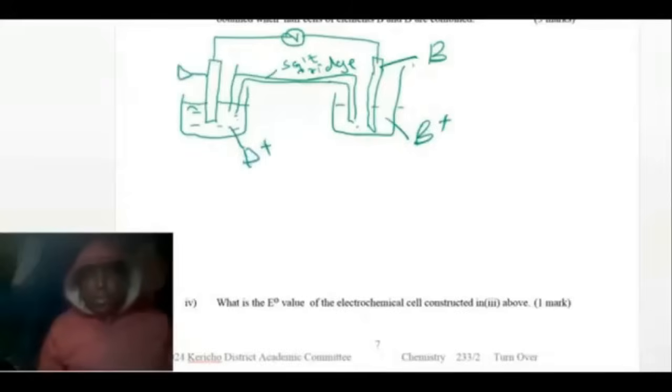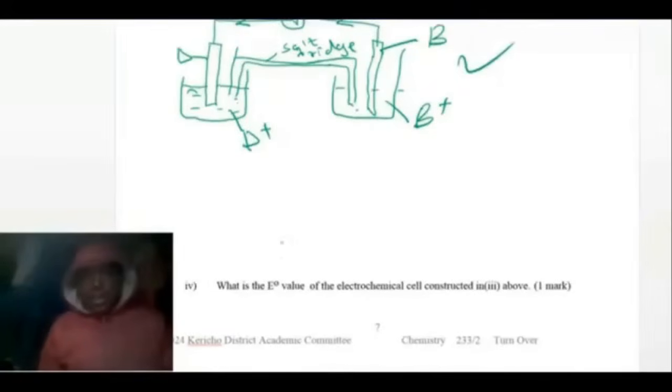The electrons should be moving from where to where? From B to D, because B is more reactive. It is the one that is going to give electrons, and this diagram is completely perfect for you to get 3 marks.